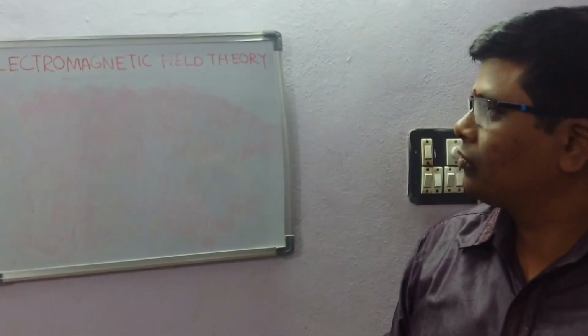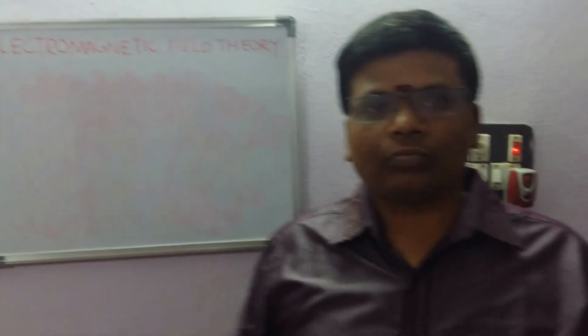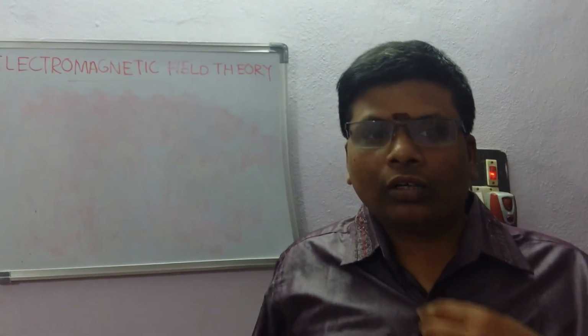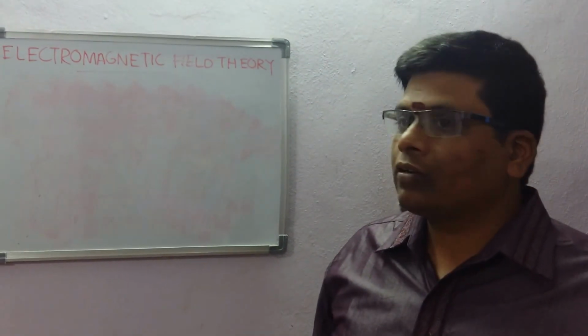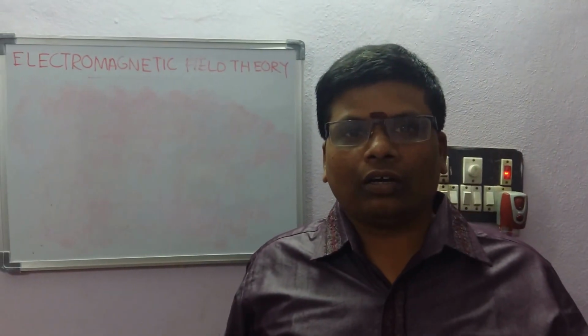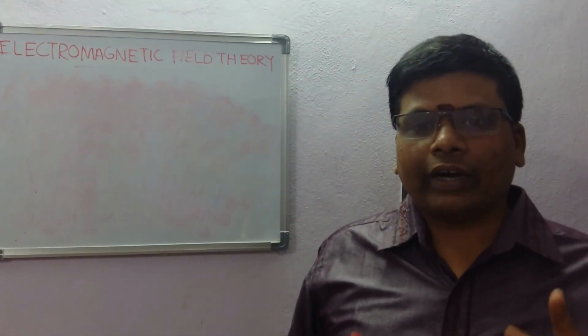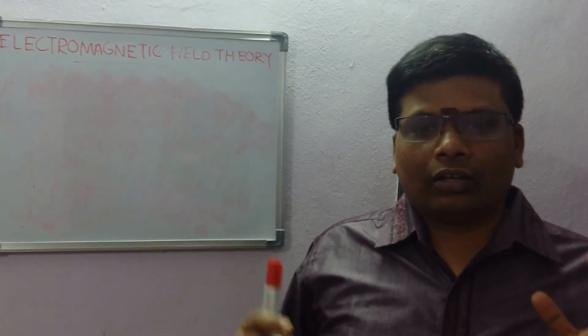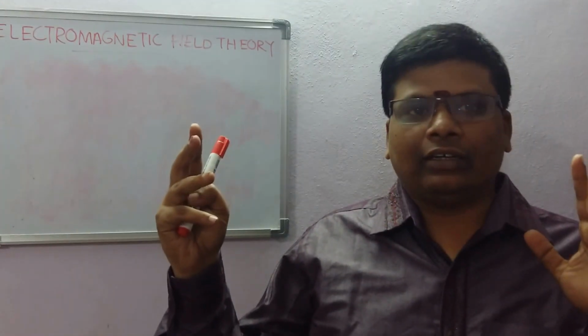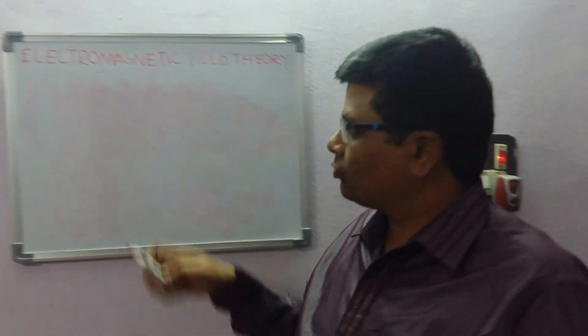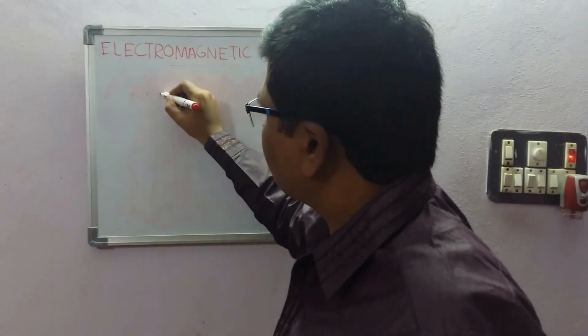Let us see how this subject developed, what is the reason behind this. In the study of electromagnetic field theory, the scientist wants to find the force acting on a test charge due to the collection of source charges.